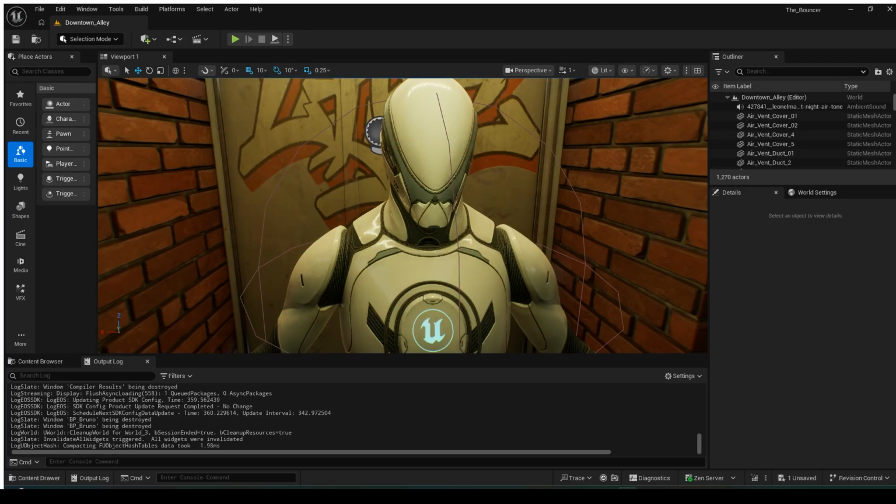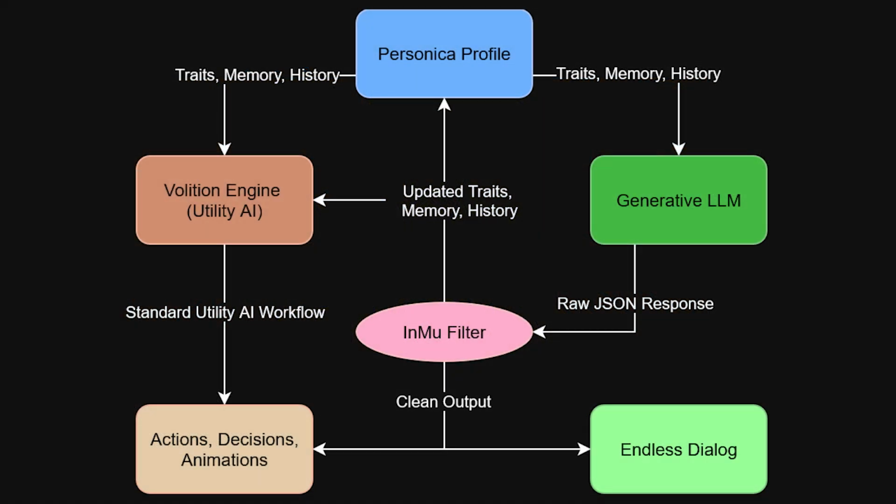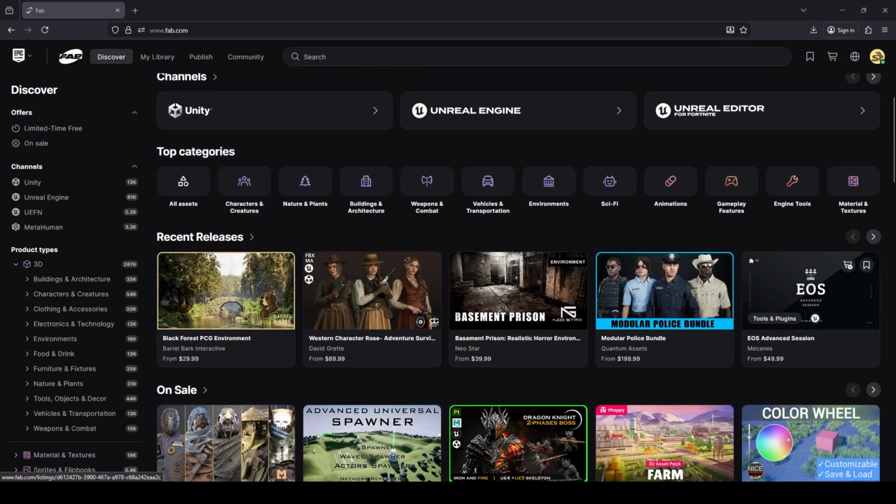It combines the inference and language processing powers of large language models with a utility AI system, ranked memory process, and strict gameplay guardrails. This isn't a chatbot, it's a system designed to protect character integrity and game logic.